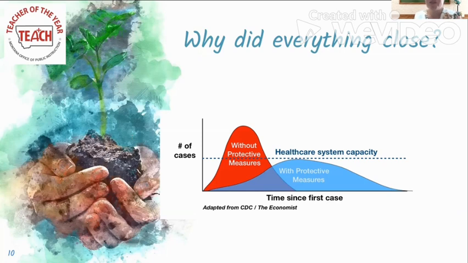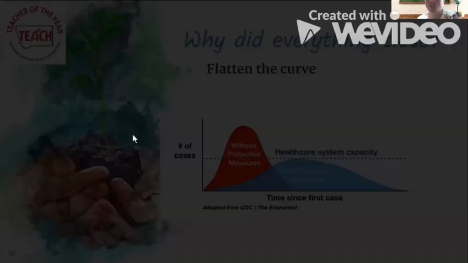The reason that we closed schools, your school is probably closed, and you might still be doing remote learning, and you might be doing remote learning later. We aren't really sure yet. That's because we wanted to slow the spread of the disease so that our healthcare workers, our doctors and nurses, could take care of people who are sick more easily. If everybody got sick at once, then more people would die. So we really wanted to flatten the curve, and that's what this picture is showing.